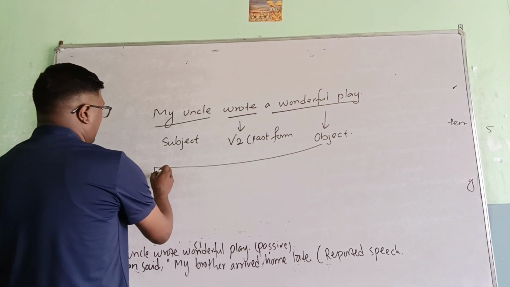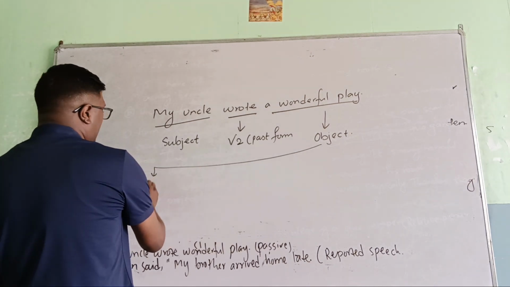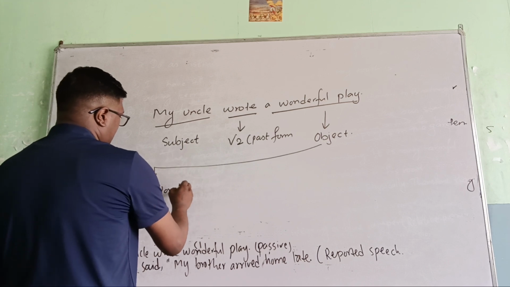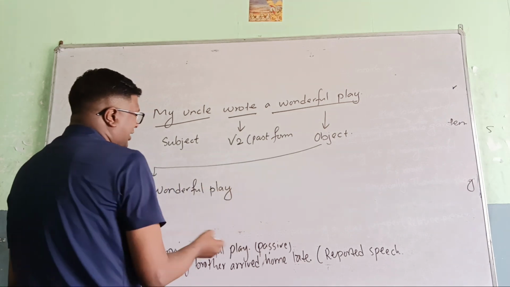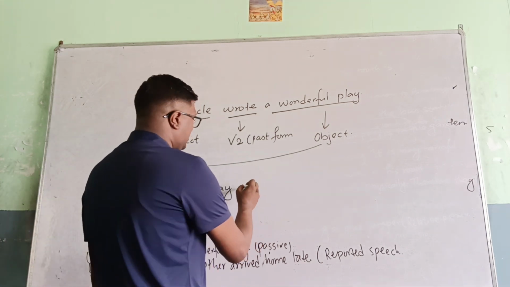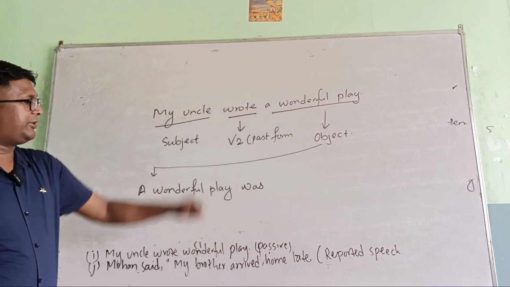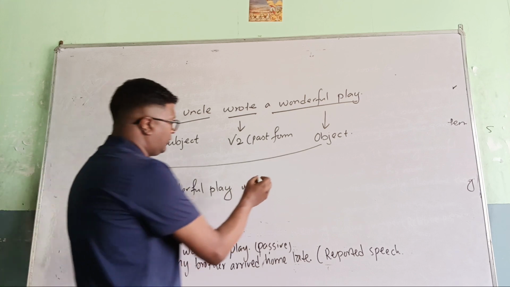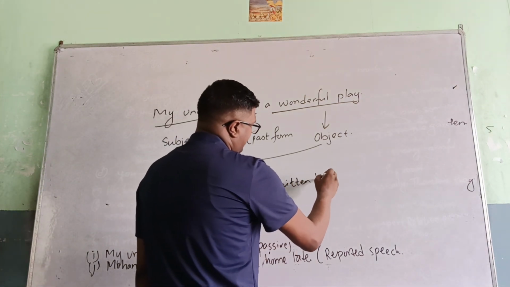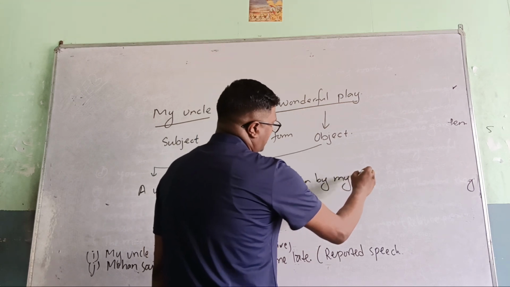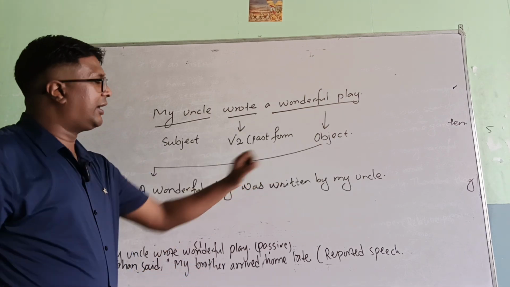So let's take the object first, then the formula. A wonderful play, and then in the passive of simple past tense we use was or were. A wonderful play is singular, so was. Now V3 should be there: was written by my uncle. A wonderful play was written by my uncle.